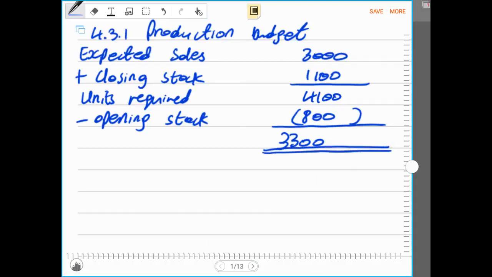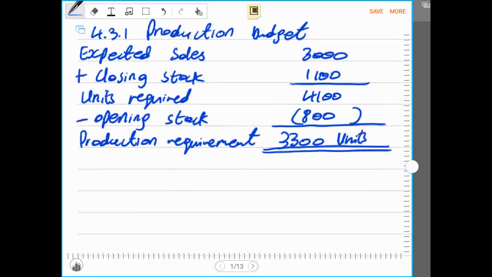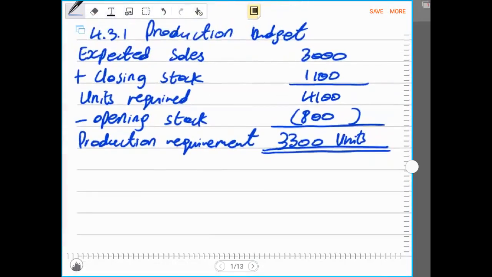That is the production requirement, the units to be produced in the accounting period of 2015.